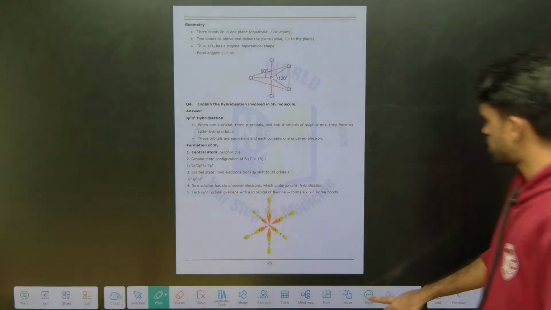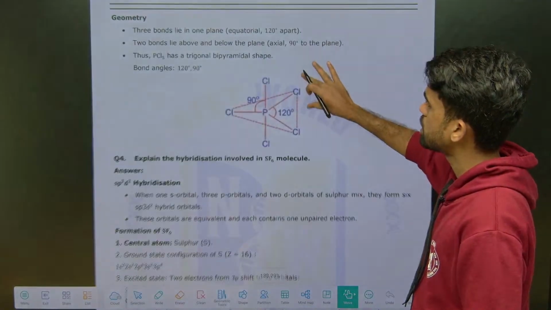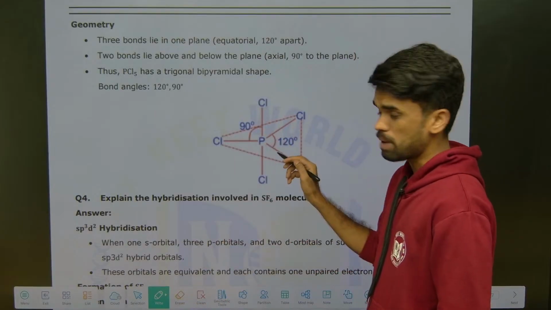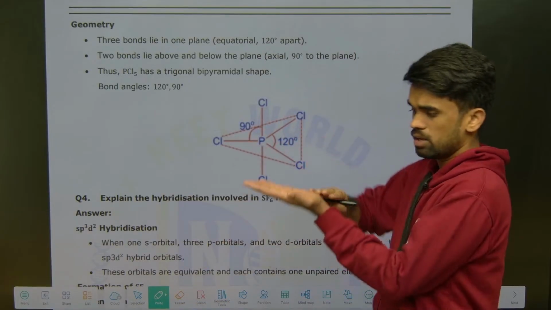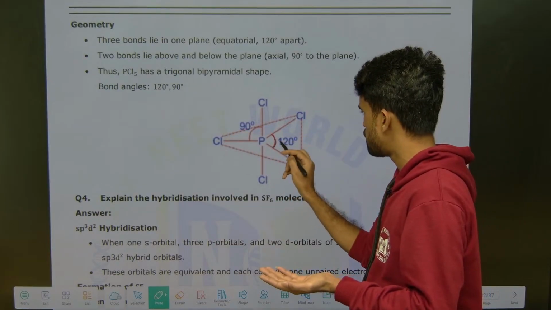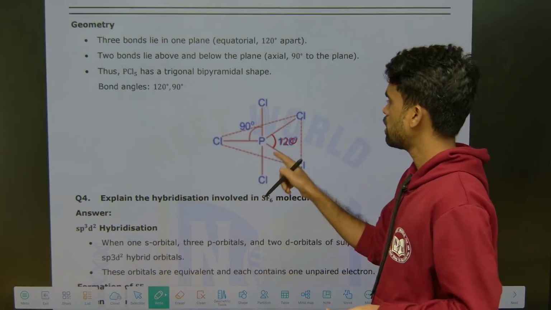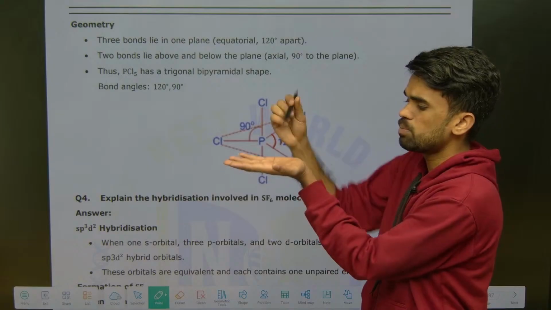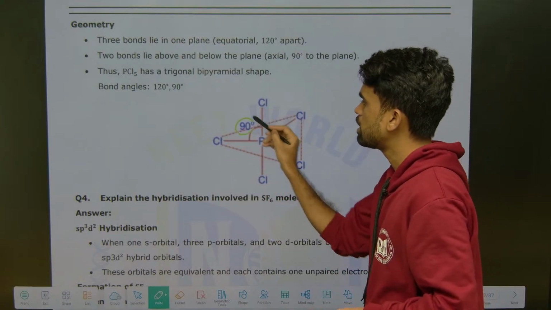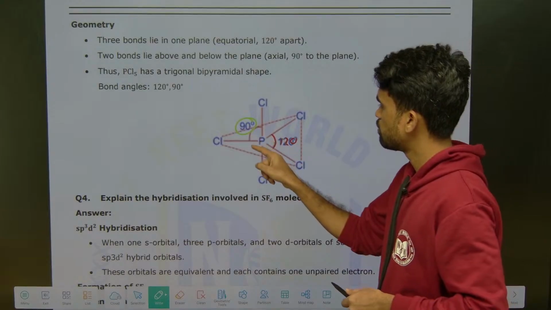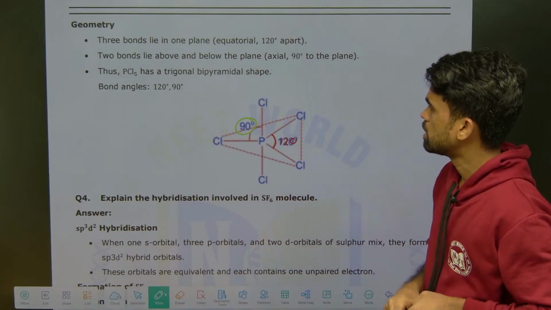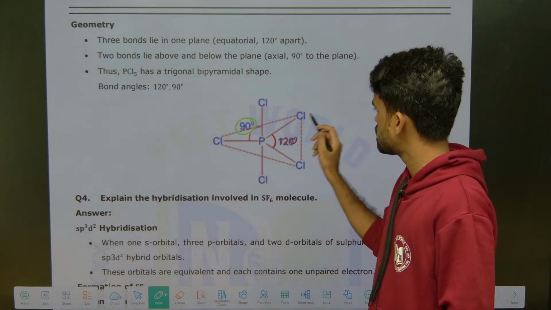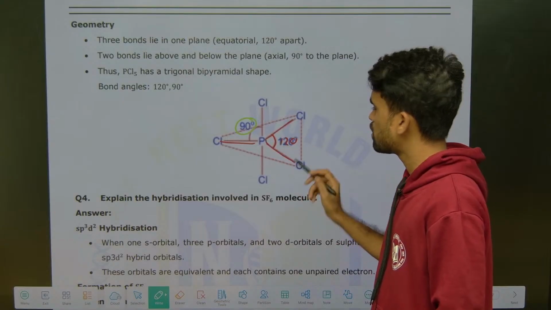So this is what we have drawn there. Now, what are the angles we have discussed? In the trigonal bipyramidal geometry, the ones in the plane, that is trigonal planar, have 120 degrees with each other, so there are 3 angles of 120 degrees. Now, the one above the plane and the one below the plane have a 90 degree angle, 90 below and 90 above also. Okay, that's it. You can see there are 3 bonds that lie in the plane. These 3 should be called equatorial.